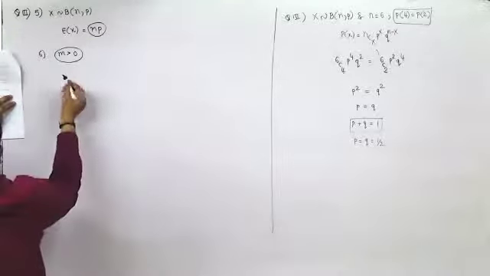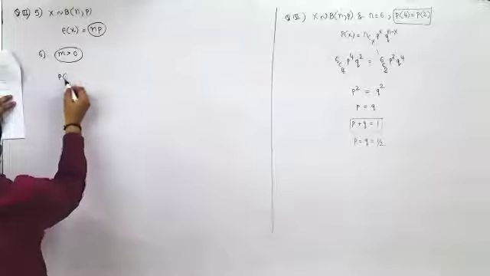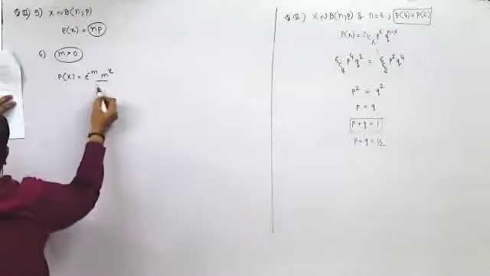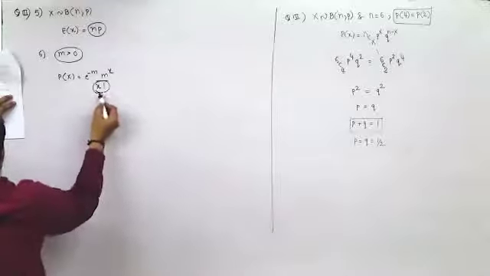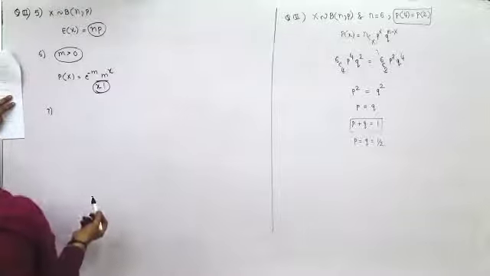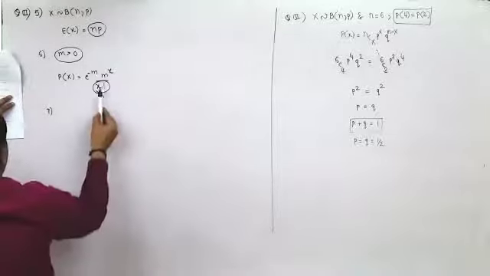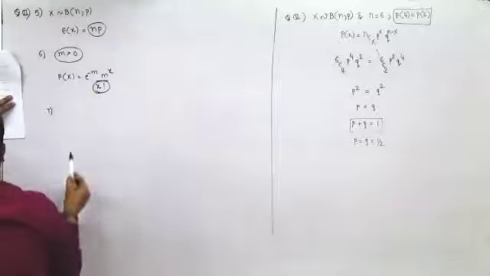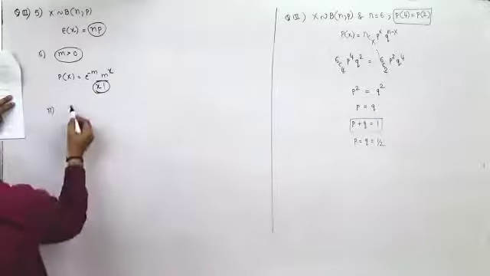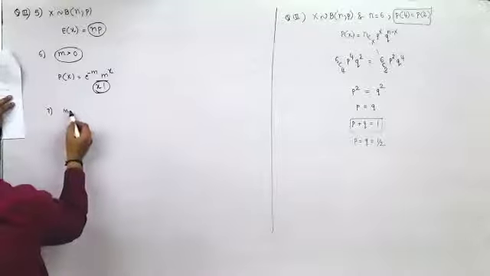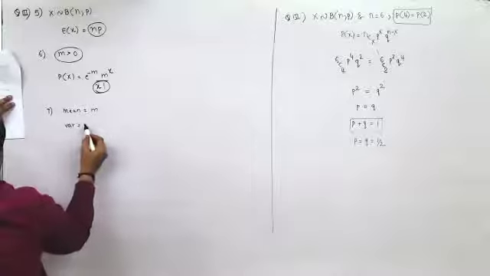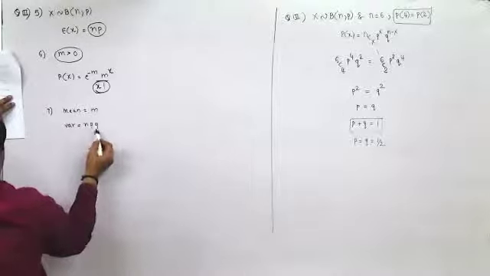Now here the PMF is given by e raised to minus m, m raised to x, over x factorial it should have been. So this is not correct. The formula is not correct; it should have been x factorial. M should have been only greater than 0. Mean is m, variance is m for binomial distribution. Wrong it is. Mean is NP, variance is NPQ.